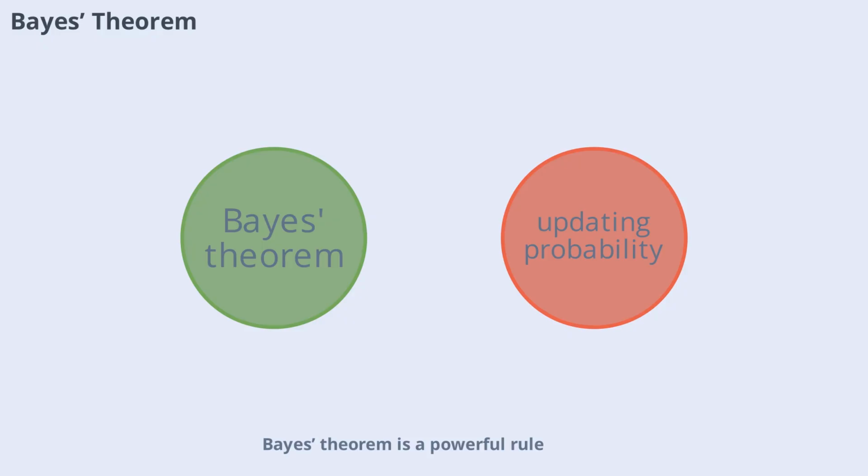Bayes' theorem is a powerful rule for updating probabilities based on new information. It's widely used in science, medicine, and artificial intelligence. The theorem helps you revise your predictions as you gather more data, making your conclusions more accurate.